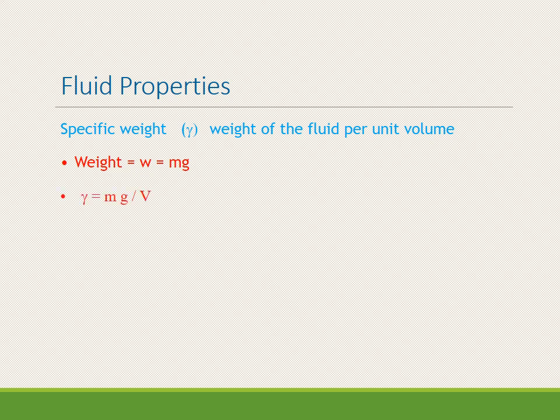By the definition of specific weight, it is weight upon volume, where weight is mg, so it would be mg upon V. By the definition of density, rho is equal to m upon V. So if you put the value of rho in place of m upon V, you will get the specific weight as rho into g. This specific weight is also known as specific density.